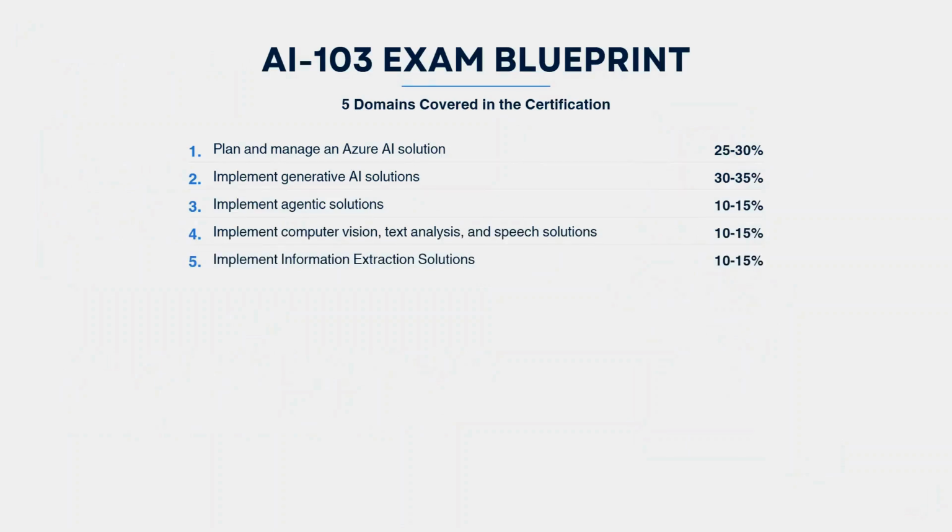AI-103 is divided into these five major domains, or you can say five major modules. The first one is plan and manage Azure AI solution. Here we will learn the basic foundation of the Azure AI solution, including security, responsible AI, resource management, and monitoring. The second one is implement generative AI solution. This module focuses on generative AI models, LLM models, prompt engineering, RAG, fine tuning, and chat application.